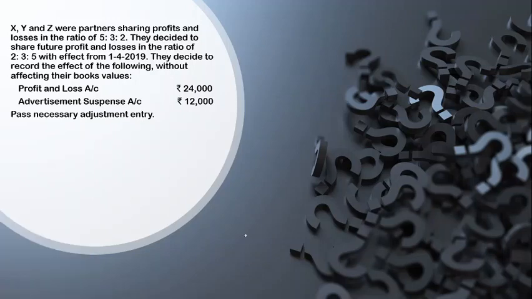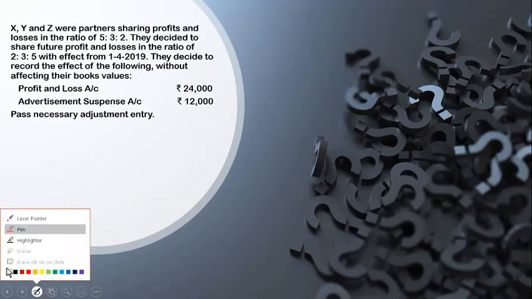Okay, now I have this question. X, Y, and Z were partners and their profit sharing ratio is 5:3:2. They decided to share future profits and losses in the ratio of 2:3:5, with effect from 1/4/2019. The books show the profit and loss account as 24,000 and advertisement suspense account as 12,000.